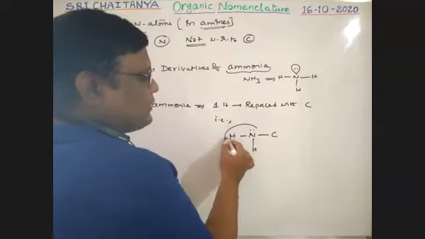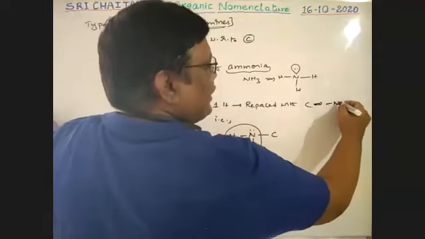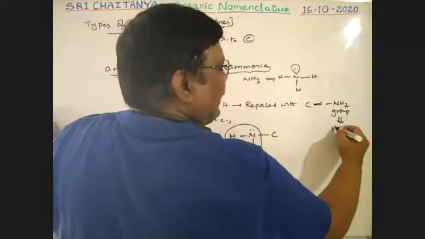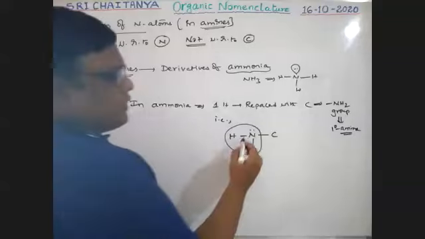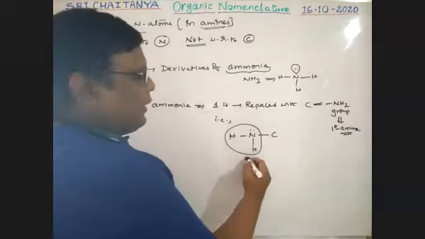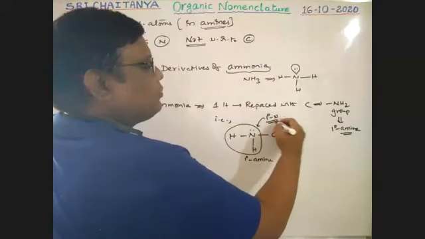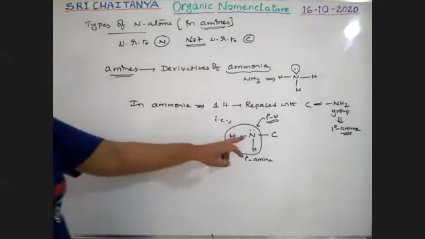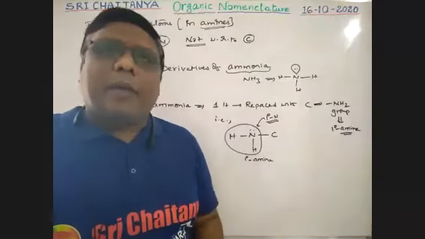So that means it contains NH2 as the functional group end, which is called a primary amine. So what is a primary amine? That is nitrogen connected with one carbon. It is a primary nitrogen, which is called a primary amine. It is nitrogen connected with one carbon, not carbon connected with it.